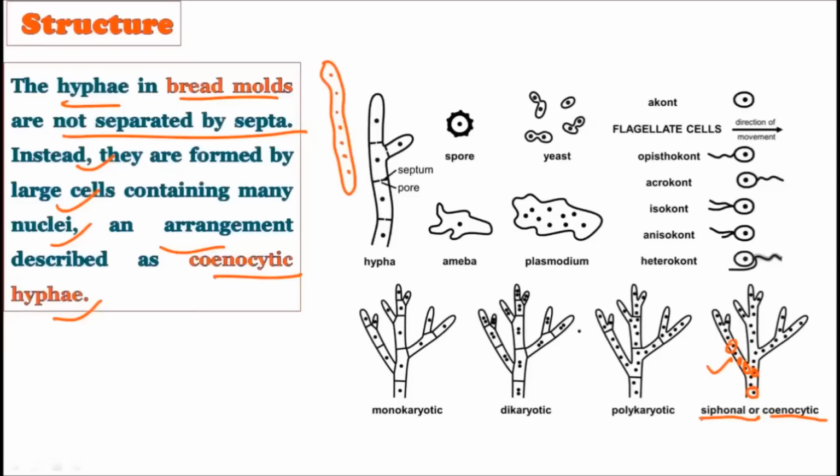So a multinucleated cytoplasmic condition is created in the coenocytic hyphae. Coenocytic hyphae are those which show continuous columns of hyphae without the presence of any septum, and due to the lack of septum, multinucleated cytoplasm is created, which is termed coenocytic or siphonal hyphae. The example for this is the bread molds.